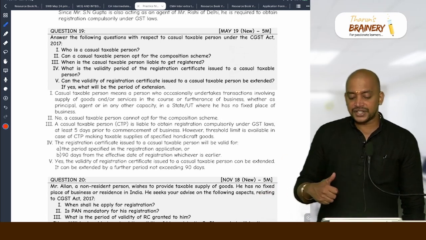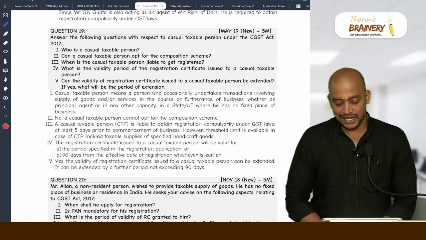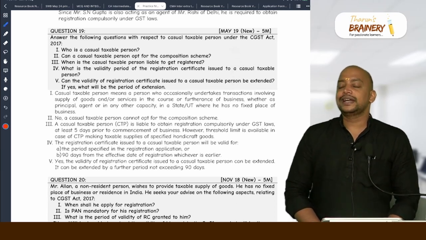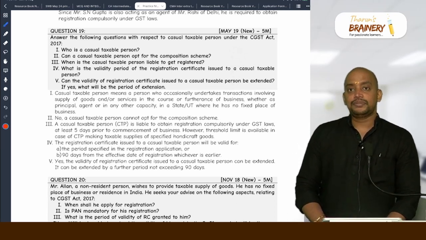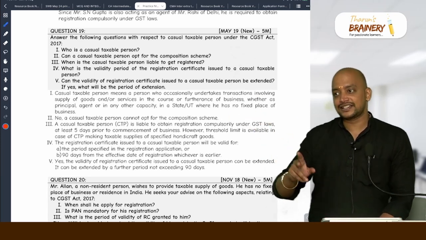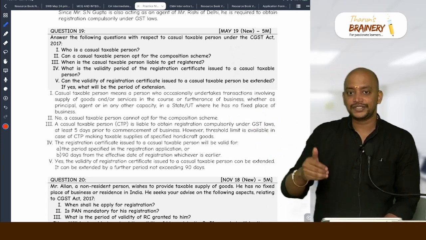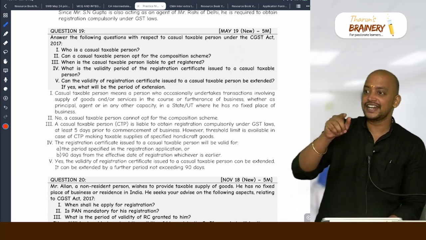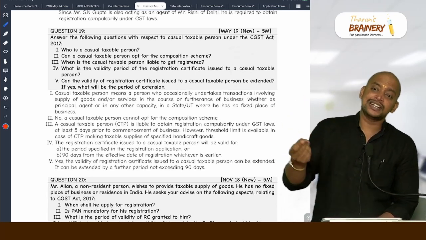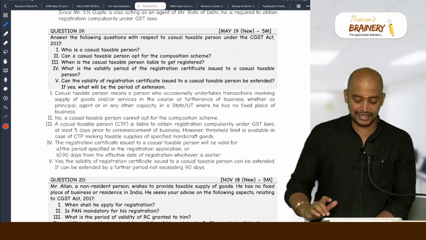Can the validity of registration certificate issued to casual taxable person be extended? If yes, what is the period of extension? Don't write it as flat 90 days; write for a period not exceeding 90 days, because they can give 30 days also, 40 days also. Okay.